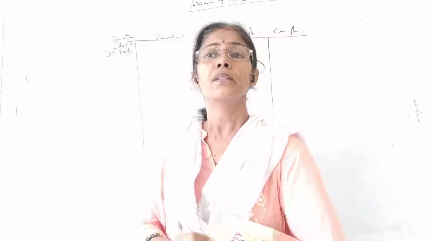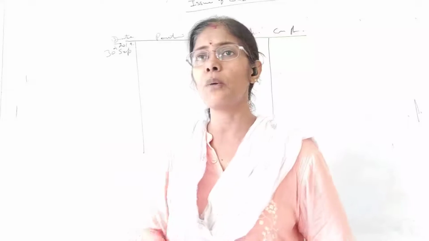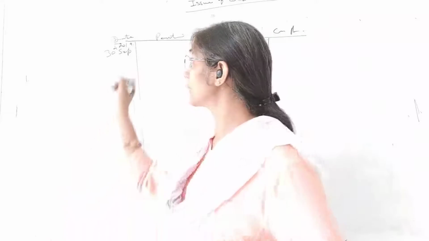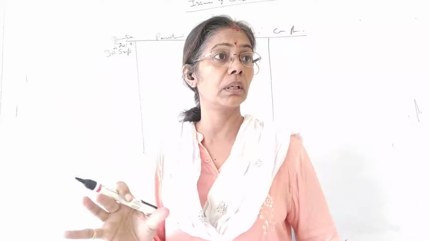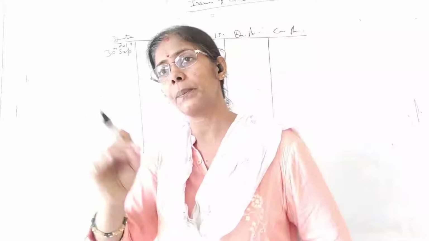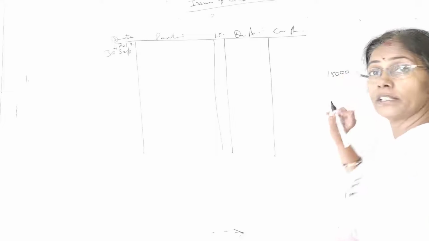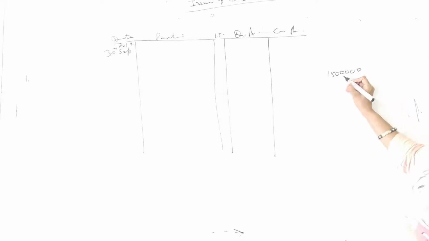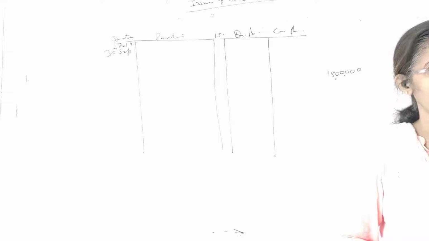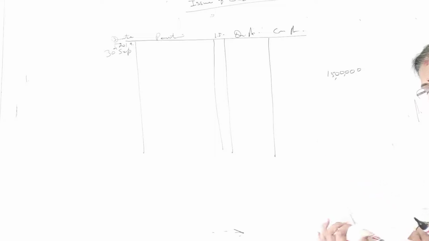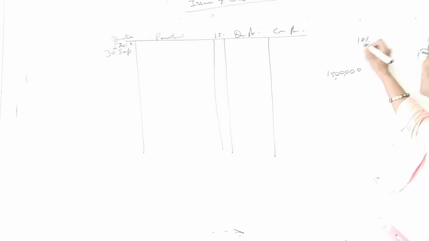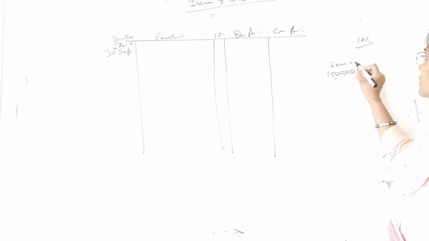Date is clear? So everything is countable. When a question comes of 4 marks or 6 marks, whatever, they deduct the marks at the places where you didn't mention the thing. If they have mentioned the date, you are supposed to do the transaction on that date. Okay? So what number of debentures? 15,000. Face value 100. So this comes to, what is the amount? 15 lakh. Okay? What is the rate of interest? 10%. This is the rate of interest. This is what? Face value.